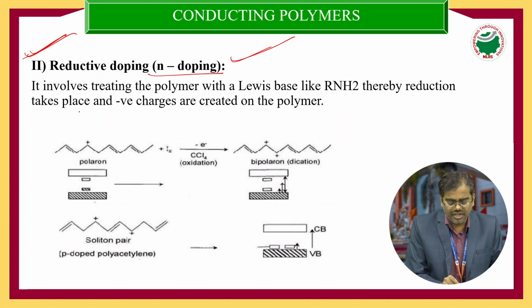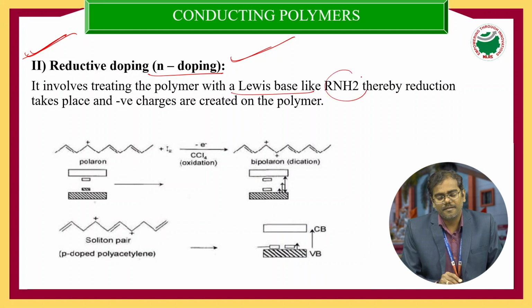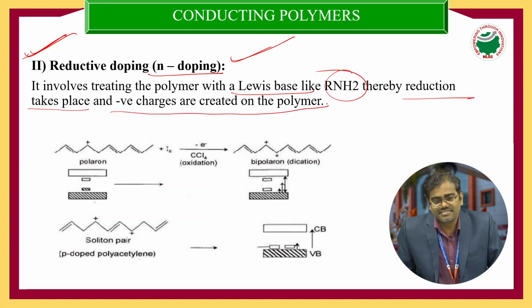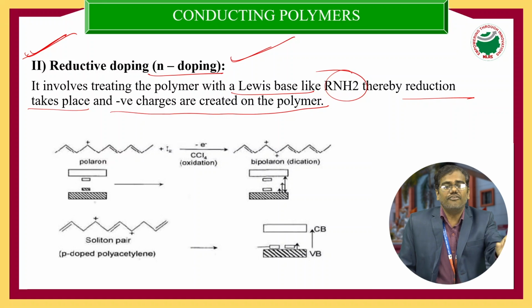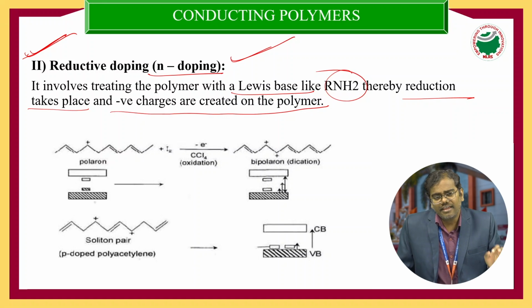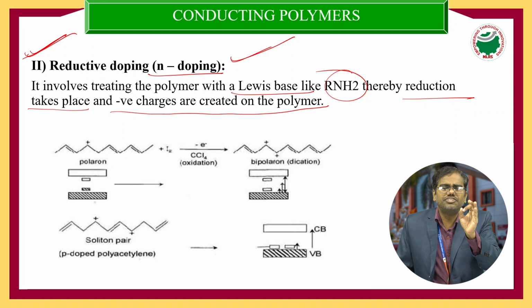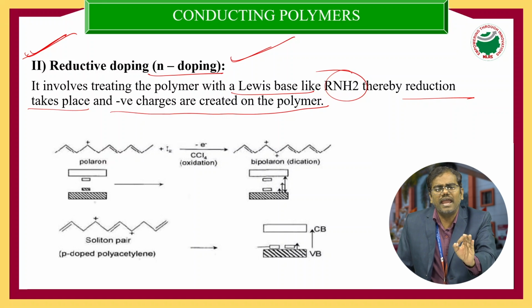So it involves treating a polymer with a Lewis base like primary amines, secondary amines or tertiary amines. Thereby, the reduction takes place and a negative charge is created on the conducting polymer backbone structure, so the conductivity of the conducting polymer, what will happen here? It increases. So p-doping and n-doping, the concept is the same. The major concept is that we should increase the conductivity of the conducting polymers. That's why we are discussing p-doping and n-doping.